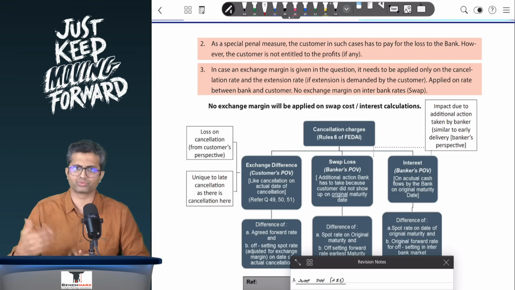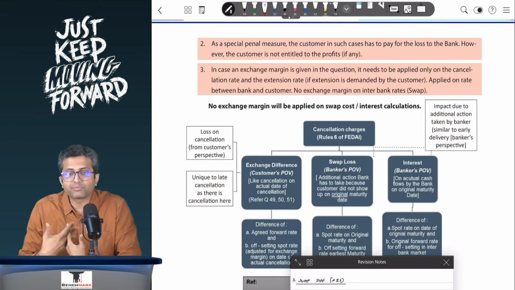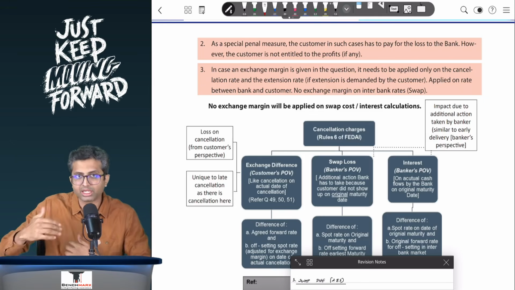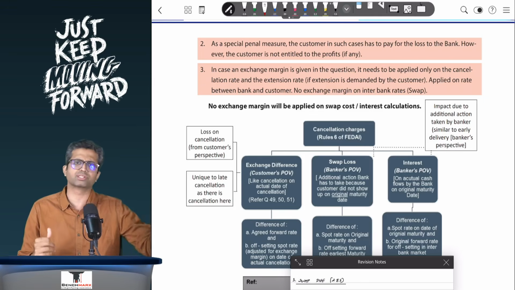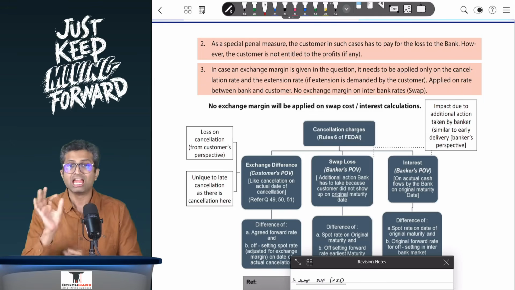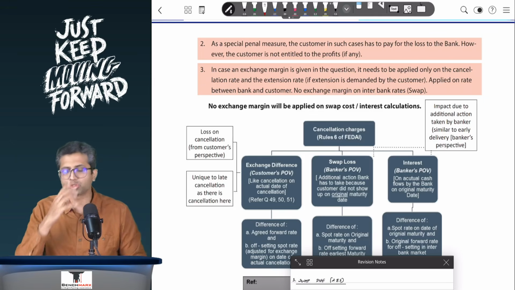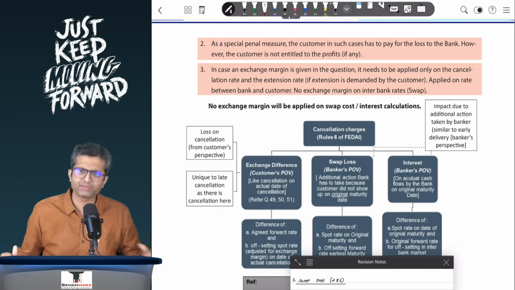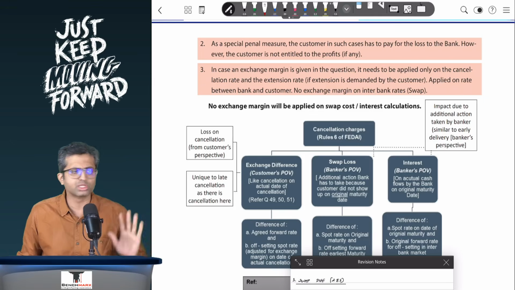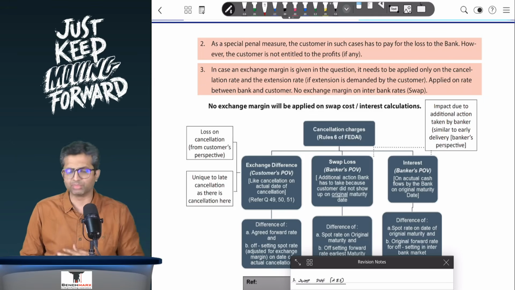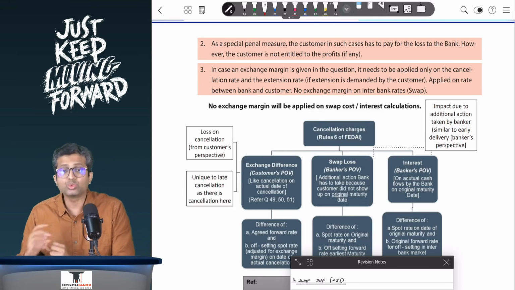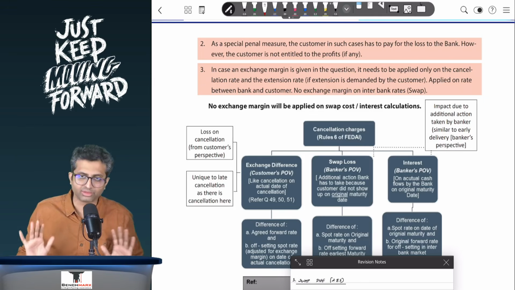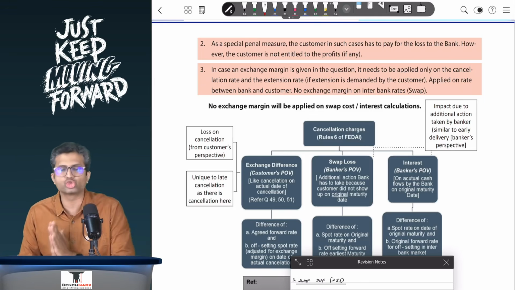Well, if the rate for you as a customer is a buying rate, exchange margin increases your cost. If it is a selling rate, exchange margin reduces your cost, and hence you will find the adjusted rate. Sometimes over here, FEDAI rules require you to round off to the nearest 0.0025. If the question tells you, you'll round it off to the nearest 0.0025. Otherwise, you can keep it as it is. And that will be the contract getting cancelled. This will happen on the actual date of cancellation.